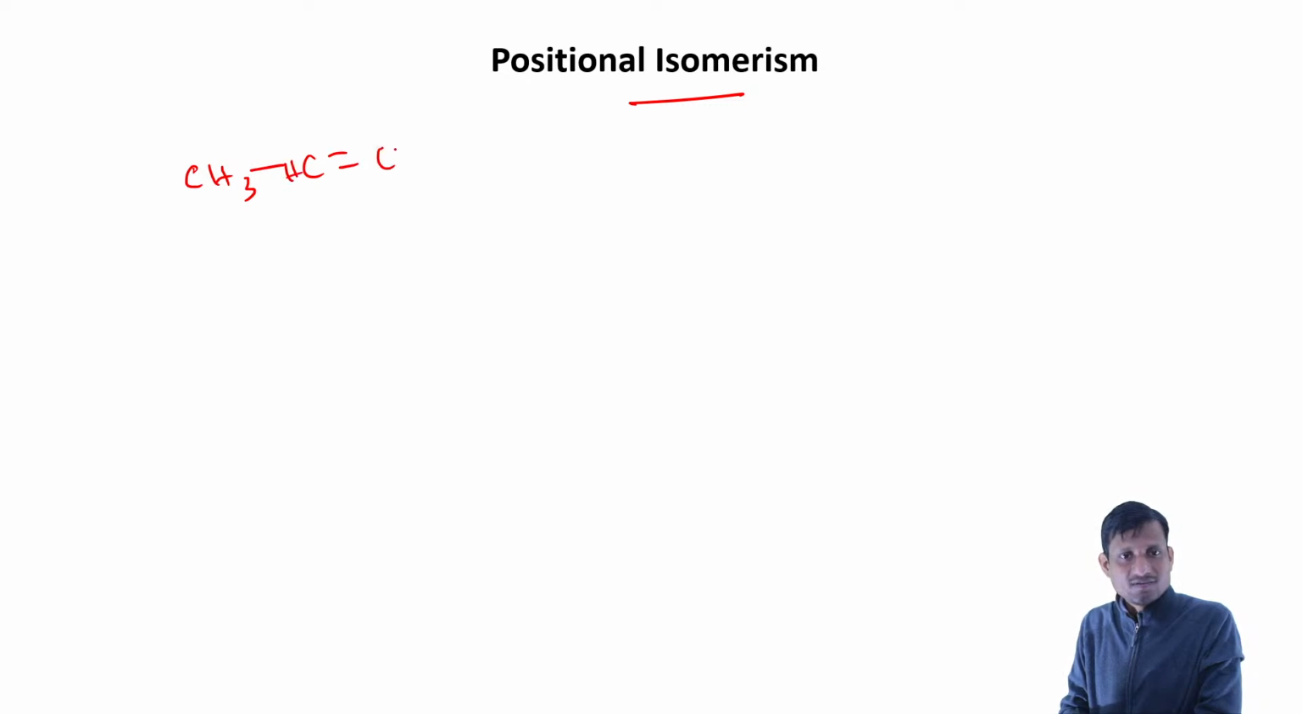If you take a compound something like this, CH3, CH double bond, CH, CH3, so this is but-2-ene. This is one, and the other, the position isomerism.